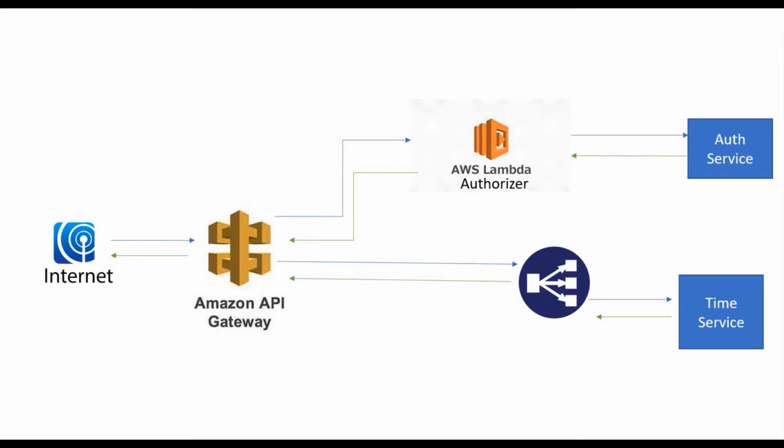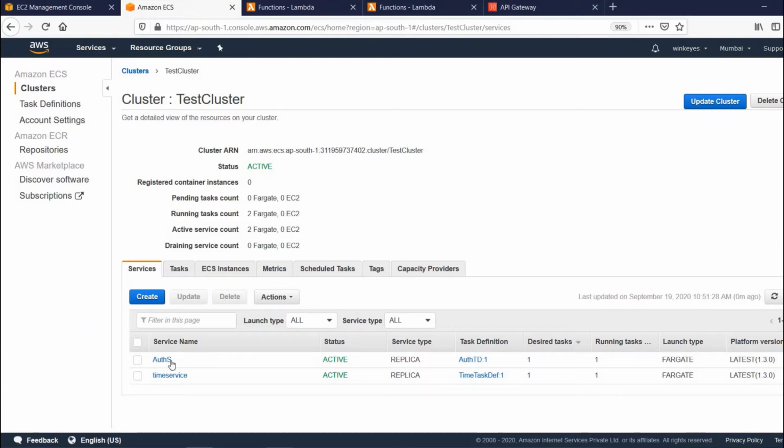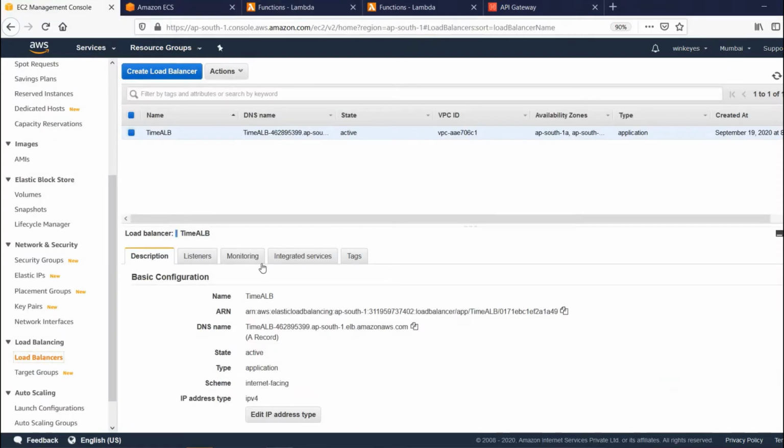Okay, let me show you those two services which are running. One is the auth service, which will authenticate my token, and the time service is the service which will provide the current time. It's a get call. Let me show it through the ALB.